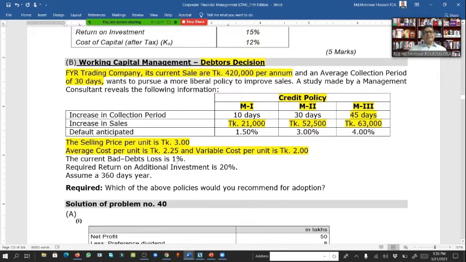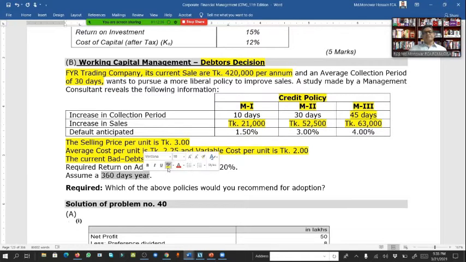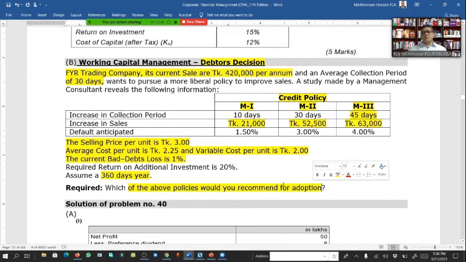The current bad debt is 1%, and the required return on additional investment is 20%, assuming 360 days make a year. Sometimes we say 365 days, but here we are saying 360. So which policy should the company adopt? You have to recommend it.